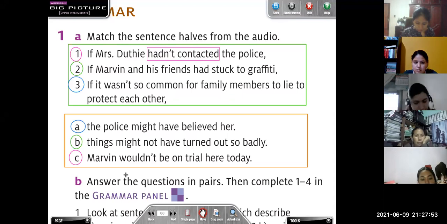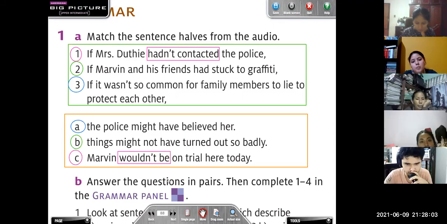And what about in the second part, in C? What is the verb? Wouldn't be. Very good. Number 2. What is the verb in number 2? Had stuck. Very good.